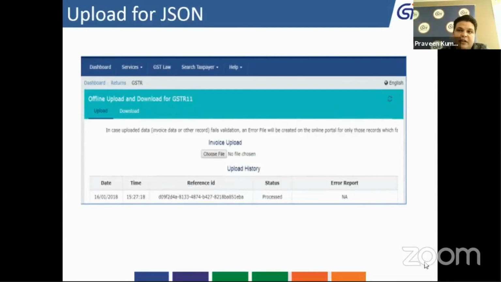Now you are done with the 66% part of this particular application. If the status is shown as processed, you are good to go for filing of this GSTR 11. If you have any error in the file, I'll show you in different screenshots how to see that error file and how to do the correction, later on.